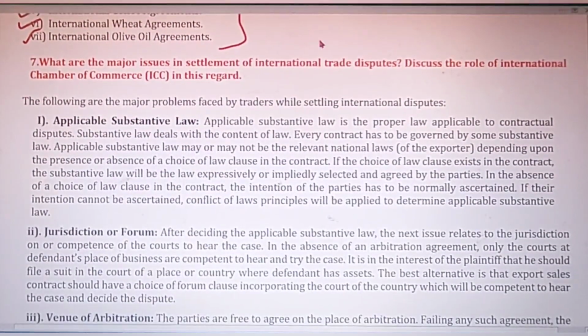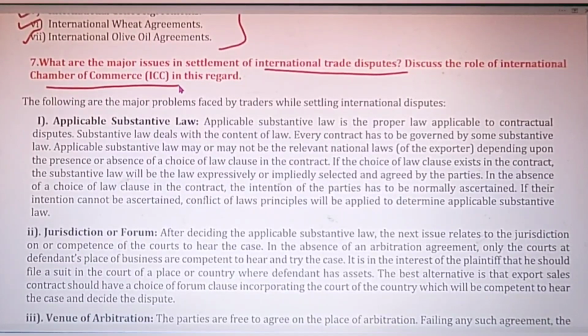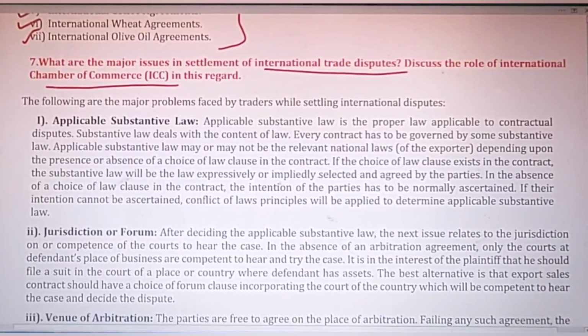What are the major issues in the settlement of international trade disputes? And what is the role of ICC, the International Chamber of Commerce, in this regard? I have explained this also in the previous video.